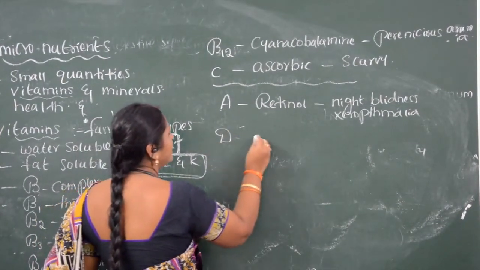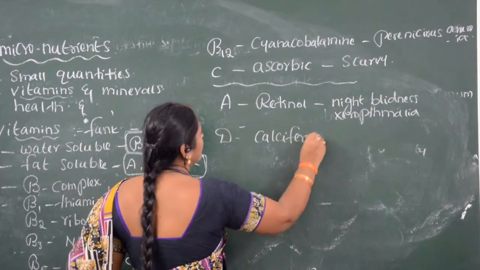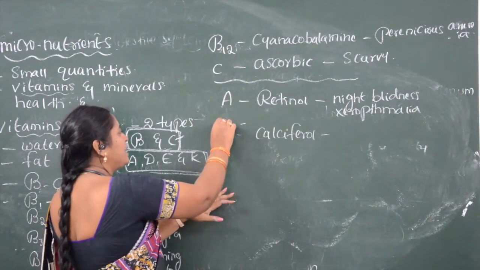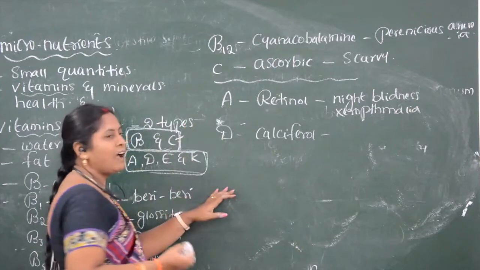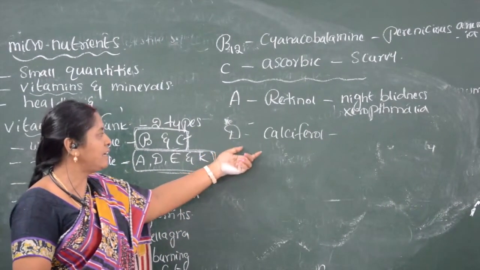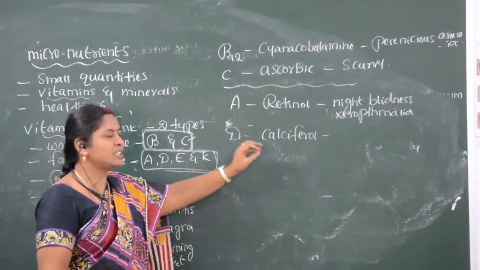D vitamin is calciferol. And here one thing: all the vitamins except vitamin D, we have to consume in the form of food materials. Only vitamin D is synthesized in the body.